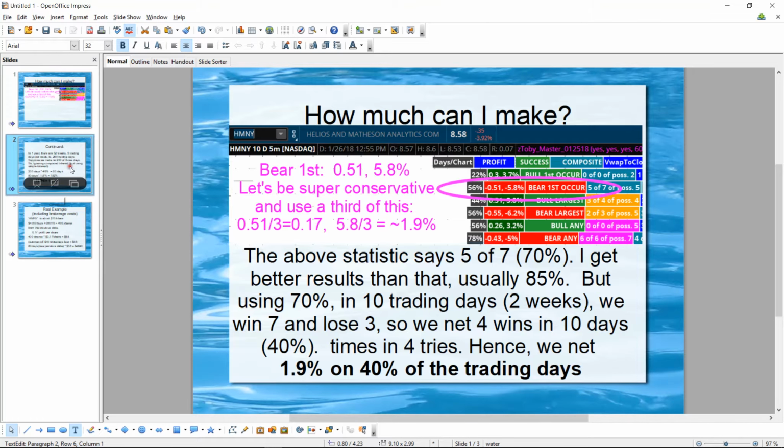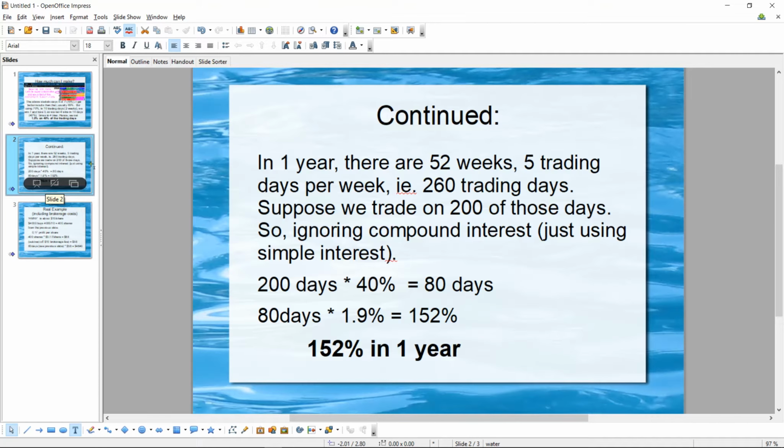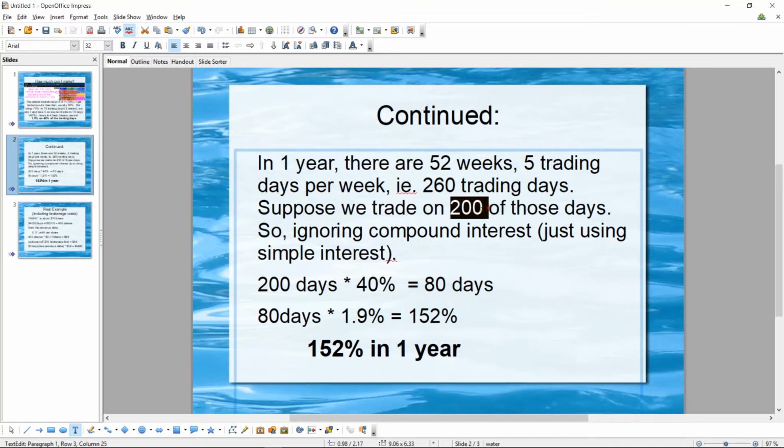So let's look at some stuff here. First, though, let's say in 1 year there are 52 weeks, 5 trading days per week, and there's 260 trading days in a year. But things come up. We're not going to trade all those days. There's vacation. There's holidays. So let's just say we trade 200 of those days. And let's just ignore compound interest. If we have 200 days a year and our net is 40% of those days, that's 80 days of the year that we make money.